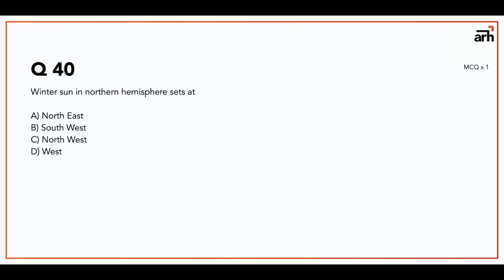Question number 40 is winter sun in northern hemisphere sets at. So for your information, sun doesn't always rise from east and go to west. It changes its position every day throughout the year. And in northern hemisphere, I mean in India, India is located in northern hemisphere, and for us winter sun in northern hemisphere sets at southwest, not west, southwest.